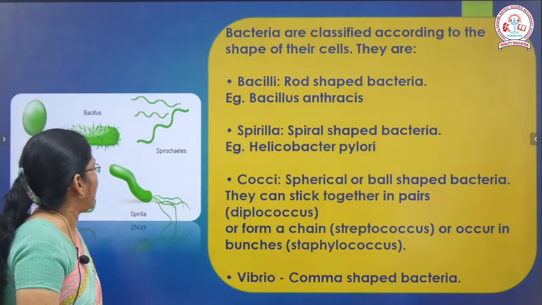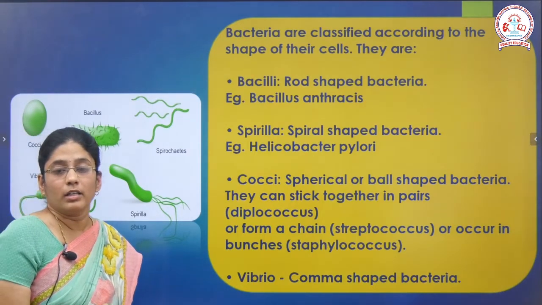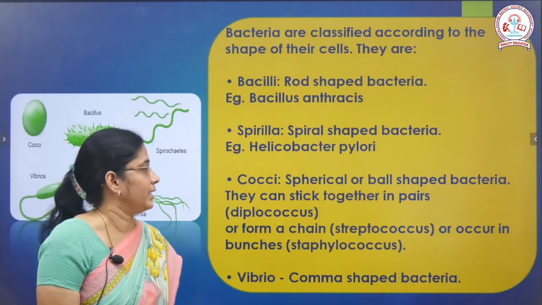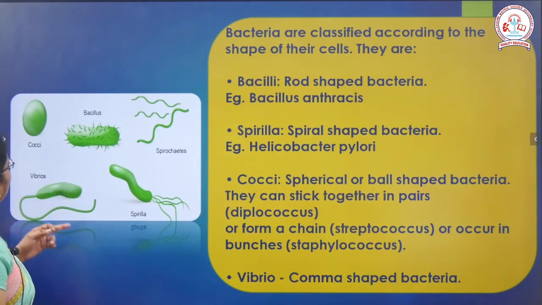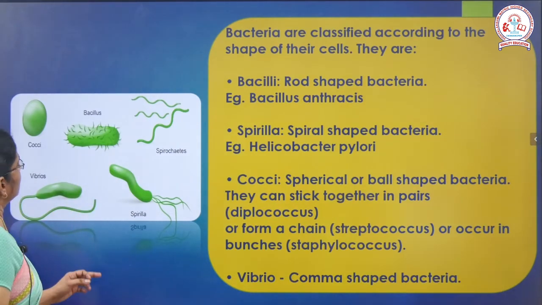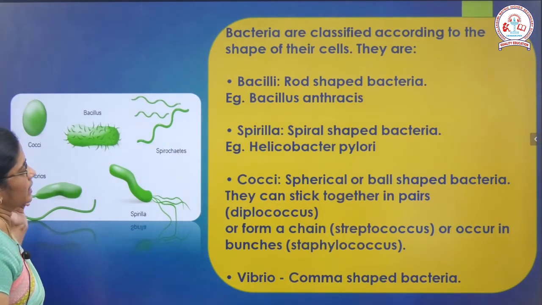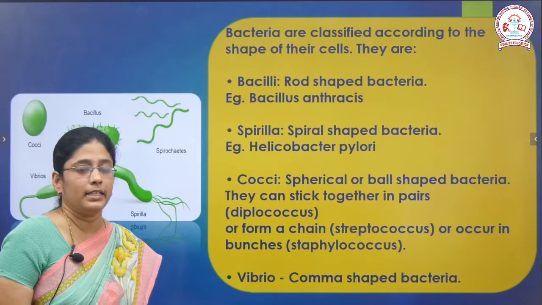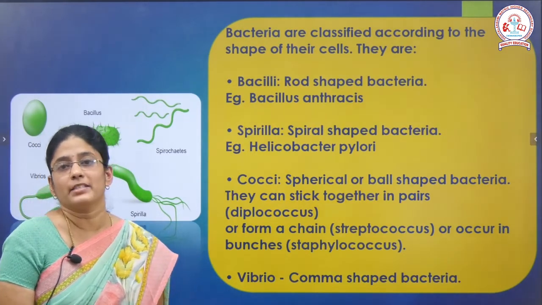And the last one is Vibrio. We can also call this bacteria comma shaped bacteria. Can you see the structure here? This is Bacillus, this is Spirillum, and this is Vibrio, and the last one is cocci. So these are the shapes of bacteria based on cell wall.